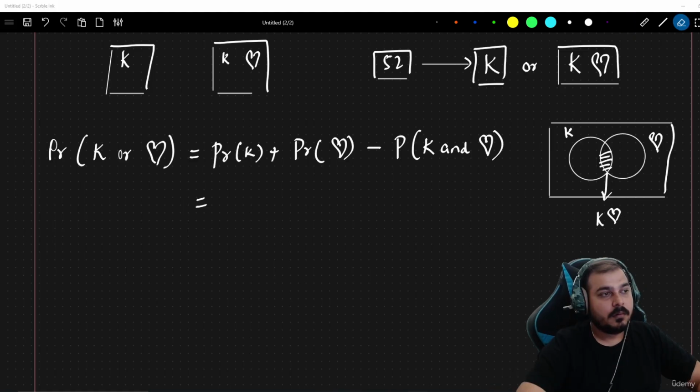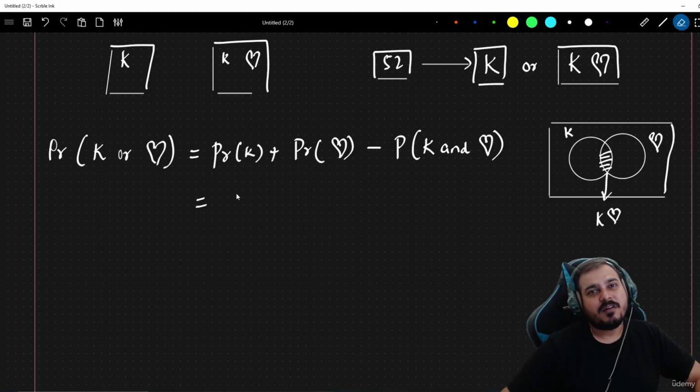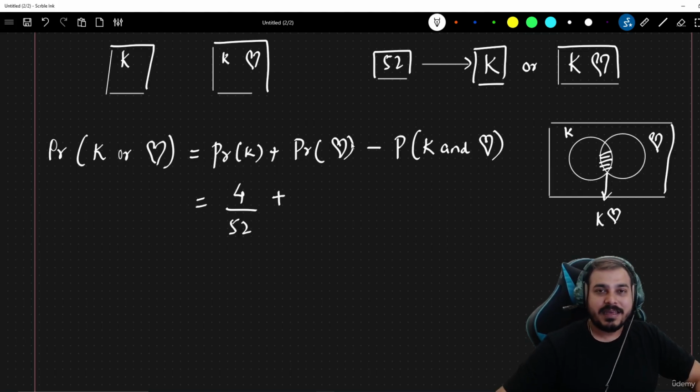Right? So guys, let's go ahead and compute this. Whenever I take out a card from a deck, what is the probability of getting K? How many Ks will be there? There will obviously be 4 Ks, so 4 divided by total number of cards, 52. Then what is the probability of getting a heart symbol card? There are around 13 possibilities divided by total number of cards.